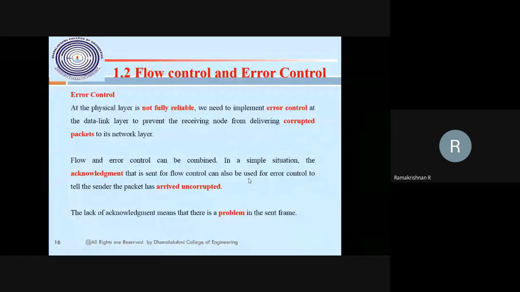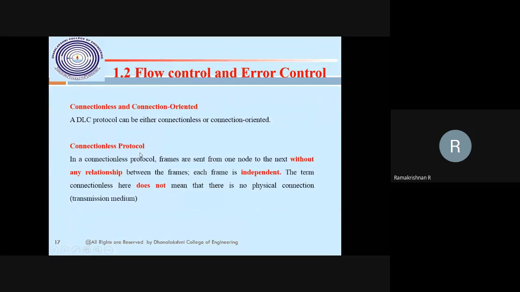This should be controlled with the help of acknowledgement. Sometimes if I send 8-bit data and you receive 8-bit data, but no acknowledgement is received by the sender, then the data may be lost, so they have to resend. Or the sender may understand that the data packet or frame is lost. This is what error control is, controlled with the help of